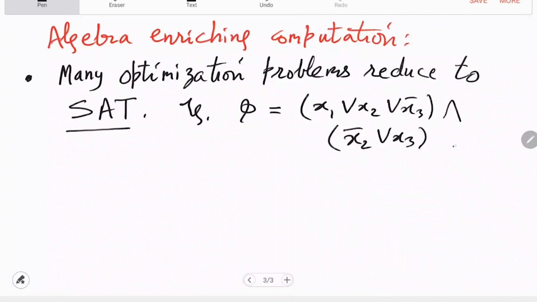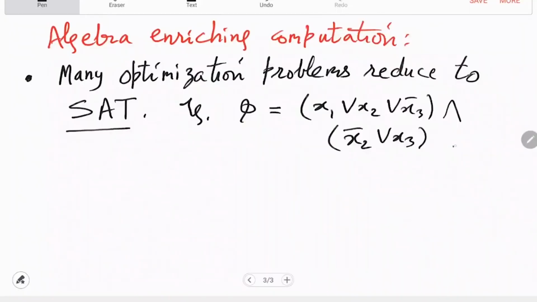So you are given a Boolean formula. We call it a Boolean formula because it's a formula and the literals can take only 0, 1 or false, true values. So ultimately the value of phi, if you fix the literals to false or true, will be false or true. So the question of SAT is whether phi can be made true, right? So if you don't have any special insight about phi, then what you will do is just try out all possibilities. So there are 8 possibilities for x1, x2, x3 fixings, and you will try all and then see whether it is true. It is equivalent to making each of these clauses true.